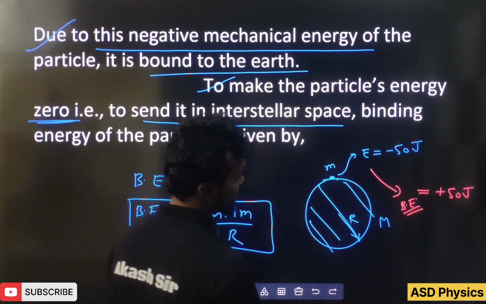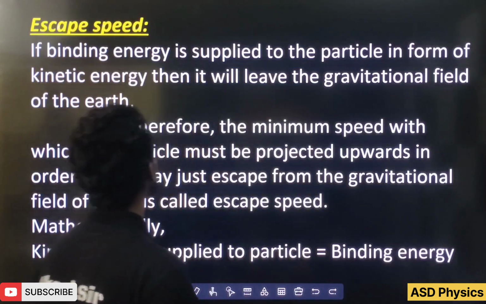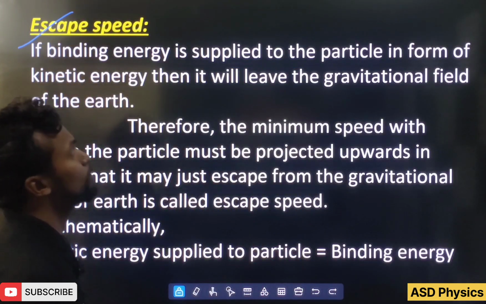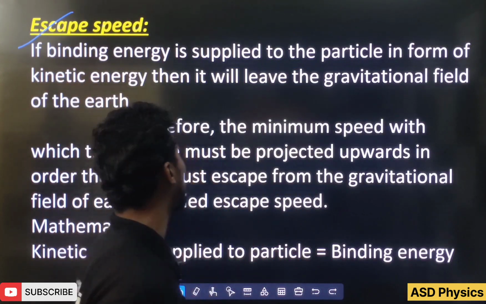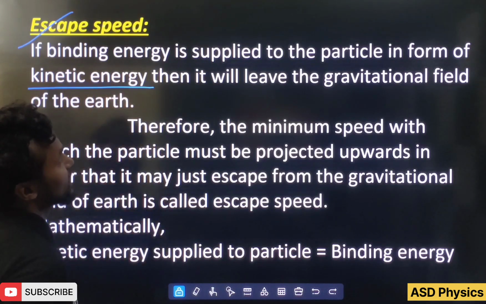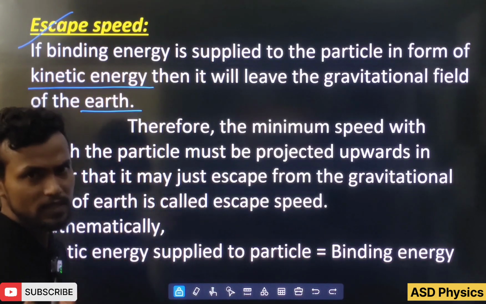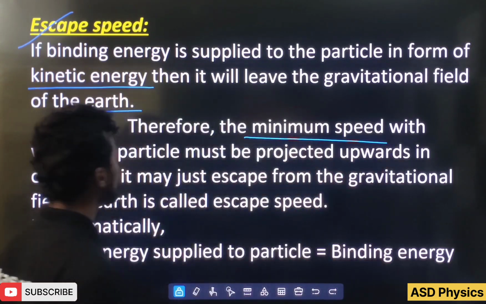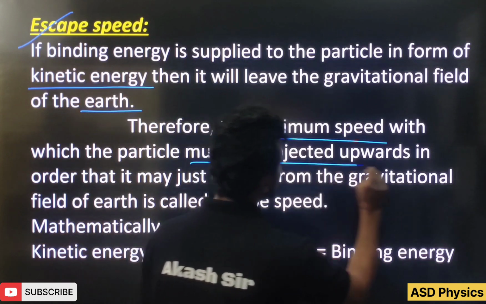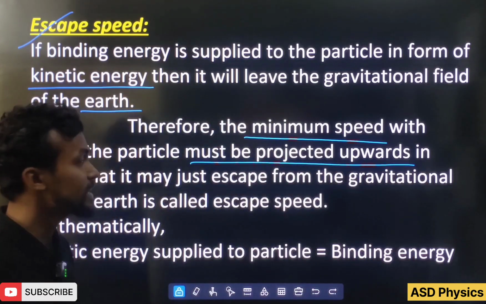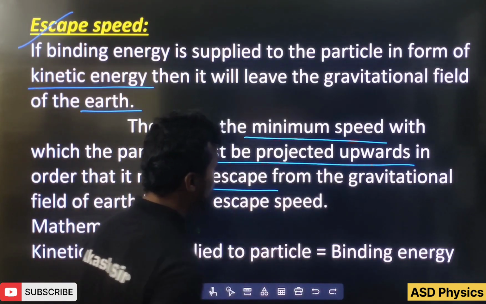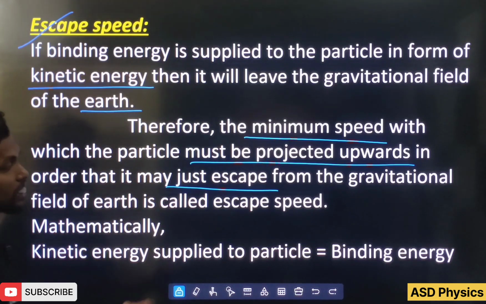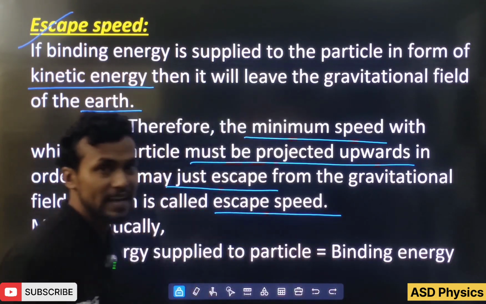And again, let me draw here. Now after that, students, next one please. Escape speed. If binding energy is supplied to the particle in the form of kinetic energy, then it will leave the gravitational field of the earth. Therefore, the minimum speed with which the particle must be projected upwards so that it may just escape from the gravitational field of earth is called the escape speed.